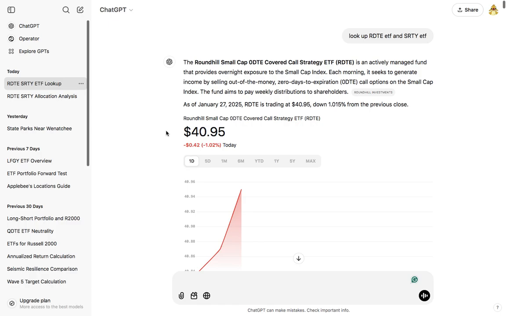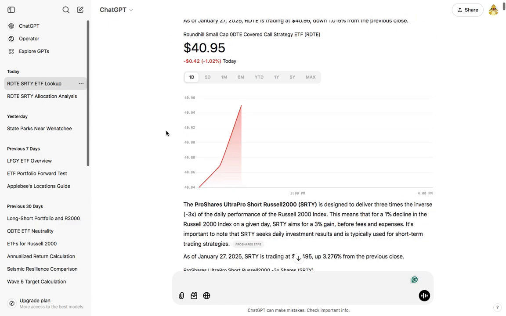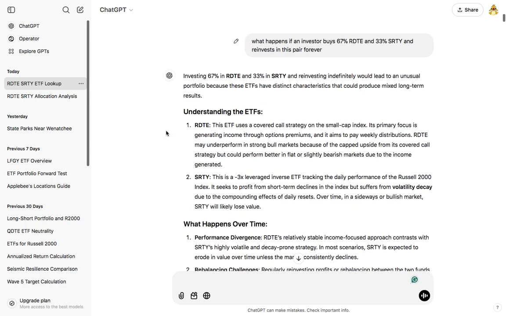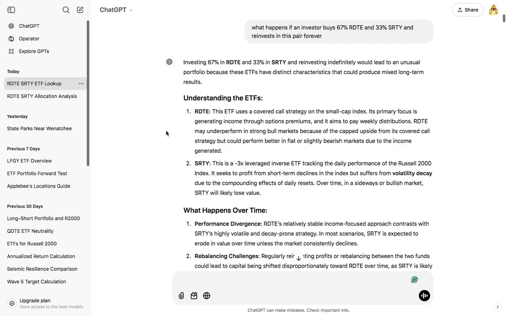As of January 27th, 2029, RDTE is trading at 40.95, down 1.015% from the previous close. And then it told me that it had the right ProShares SRTY ETF designed to deliver more than 3 times the inverse of the daily performance of the Russell 2000 index. So I started with this first, and I said, what happens if an investor buys 67% RDTE and 33% SRTY and reinvests in this pair forever? And it wasn't too positive.